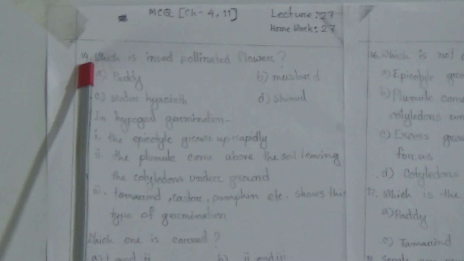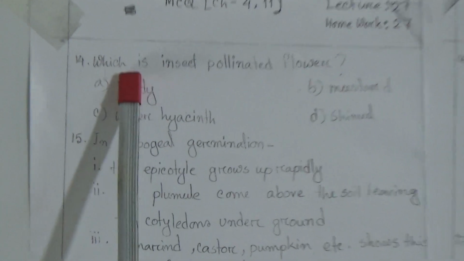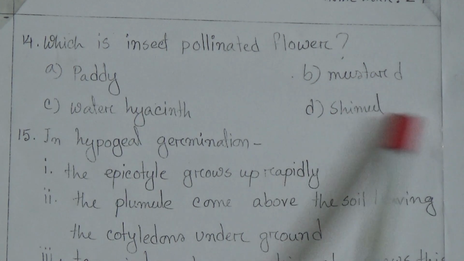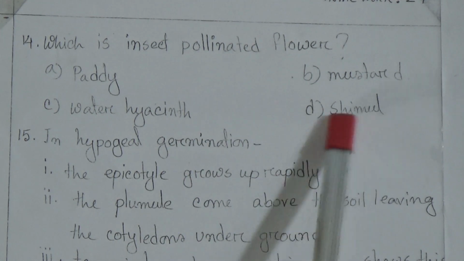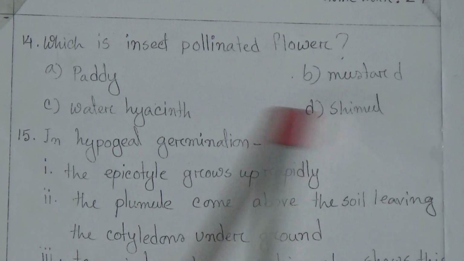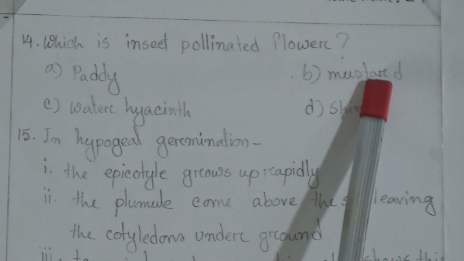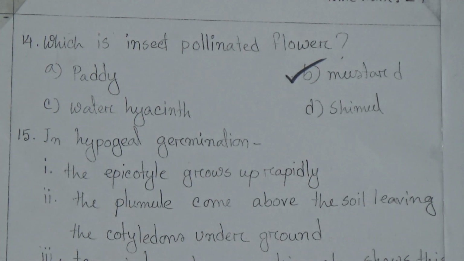We will start from question number 14 because we have discussed 1 to 13 in our previous class. Question 14: which is an insect pollinated flower? First one paddy, second one mustard, third one water hyacinth, and last one shimul. Dear students, paddy and shimul are wind pollinated flowers and water hyacinth is a water pollinated flower, and this one, that means B, mustard, is an insect pollinated flower. So put tick mark on B.